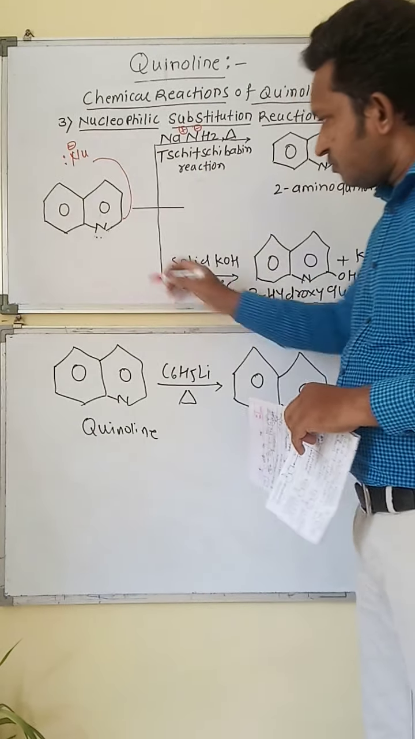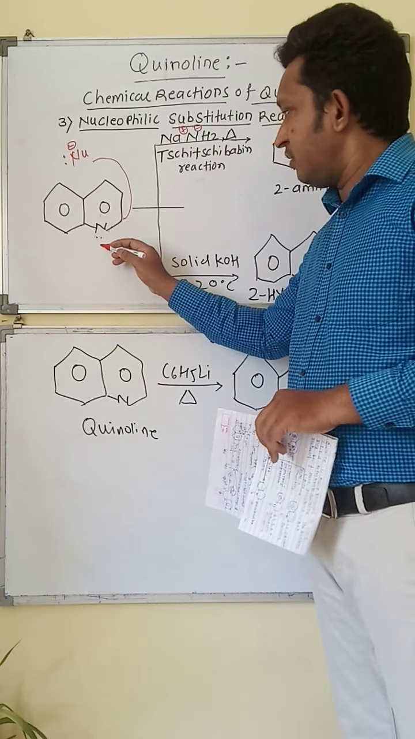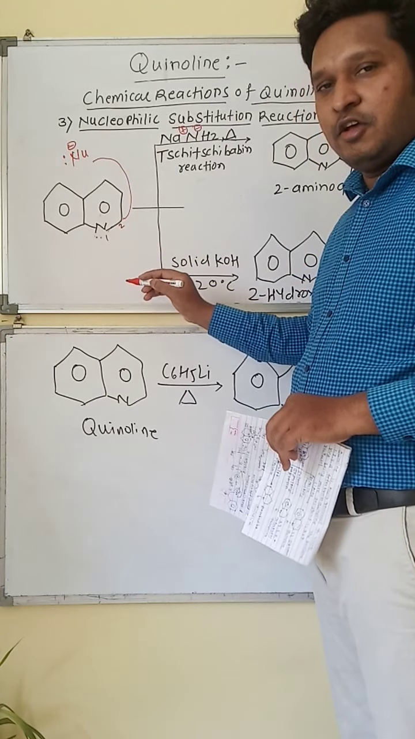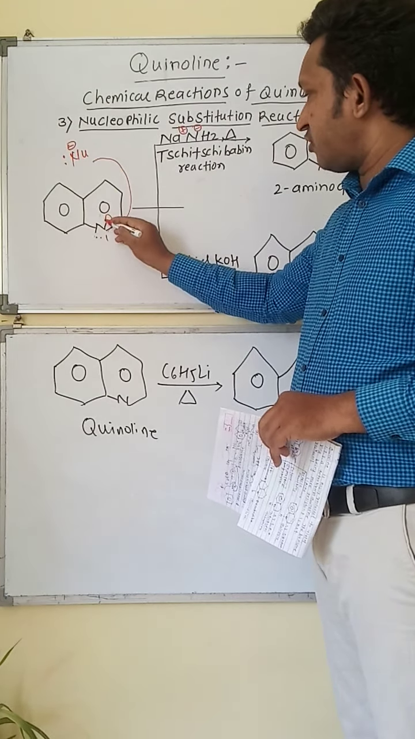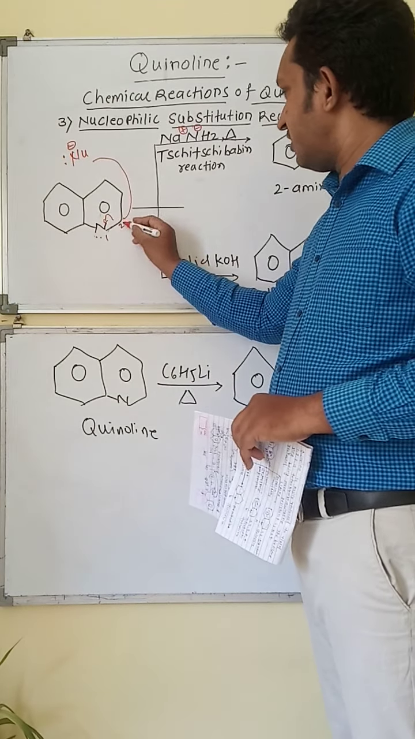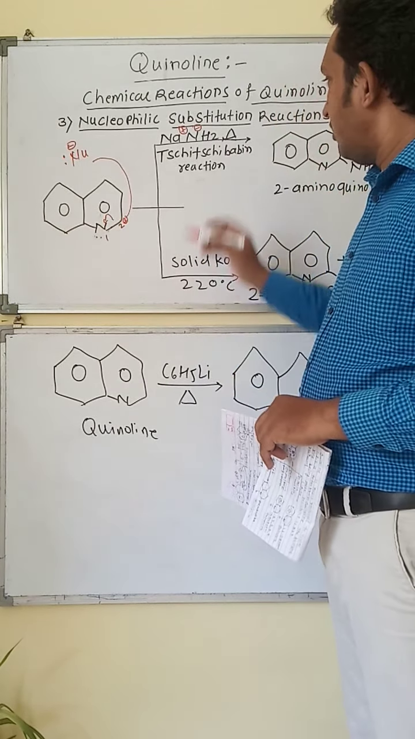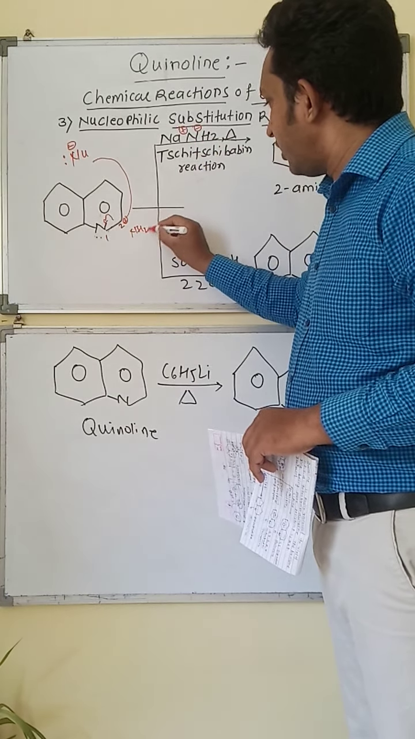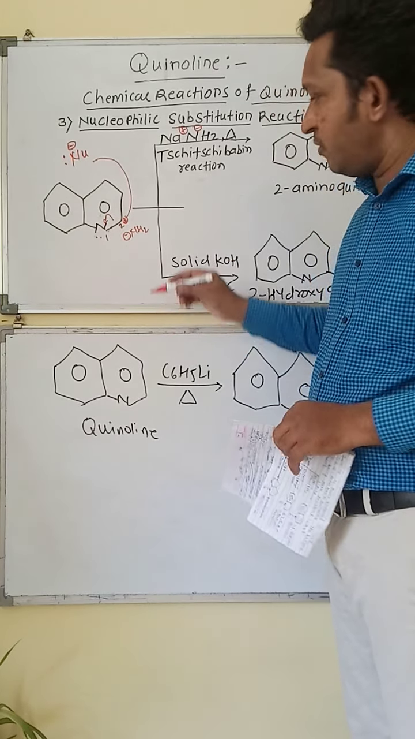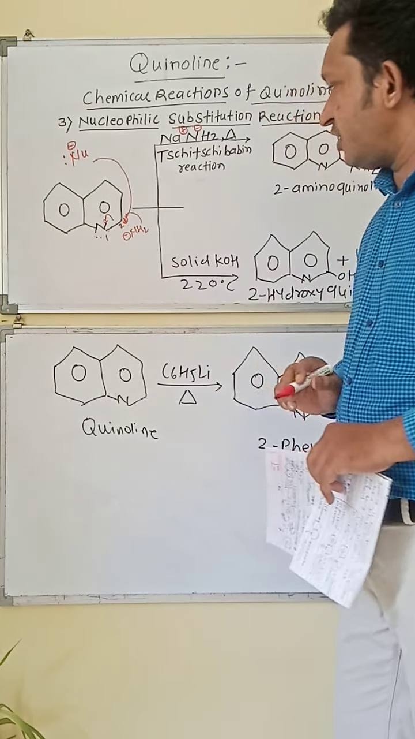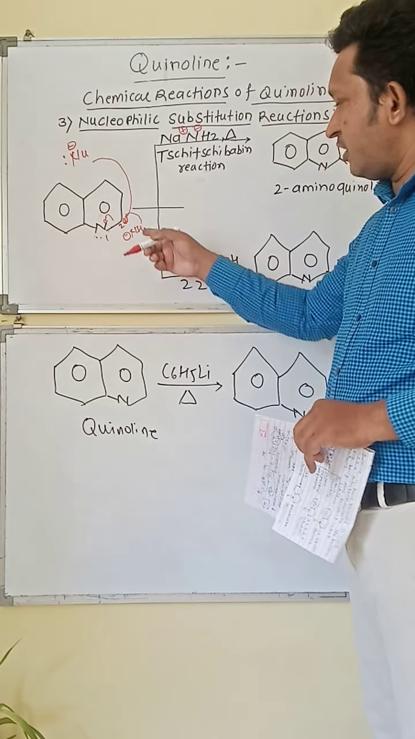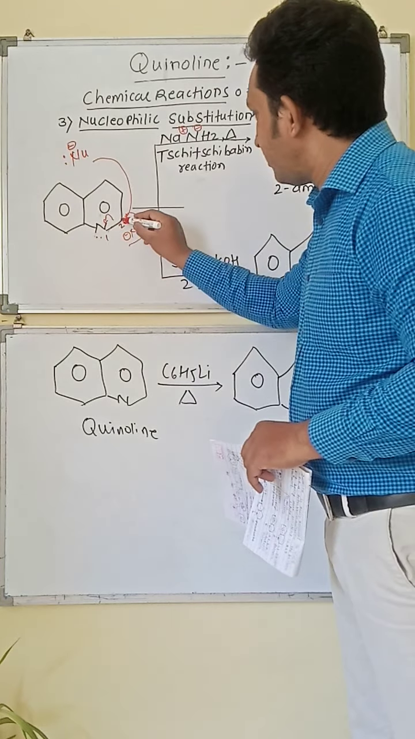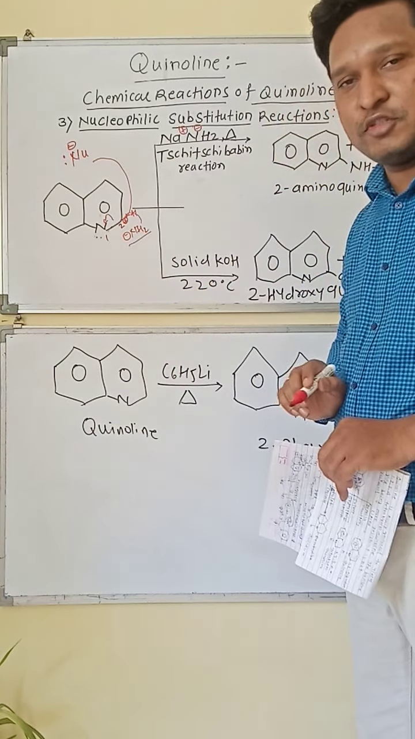Now look at the pyridine ring in the quinoline. It contains a double bond between the first position nitrogen and the second position carbon, so this double bond breaks, the lone pair of electrons shifts onto the nitrogen atom, so that the second position carbon is electron deficient. Now we have NH2 negative, the amino group negative. So it will act as a nucleophile and attack the electron deficient second position carbon in the quinoline. So there is an attachment of this nucleophile on the second position carbon.